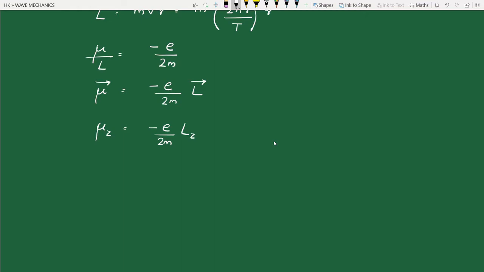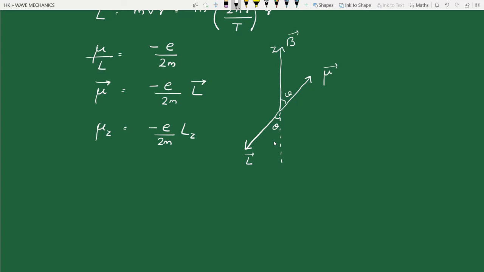So say this is the direction of the applied field, the z direction. Suppose this is the direction of the dipole moment mu, making an angle theta with the z direction, and the direction of the orbital angular momentum vector L will be exactly opposite to that of mu, making an angle 180 minus theta with the direction of the magnetic field. The direction of the magnetic field is chosen as the z direction.